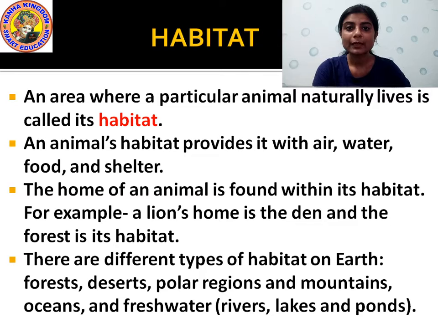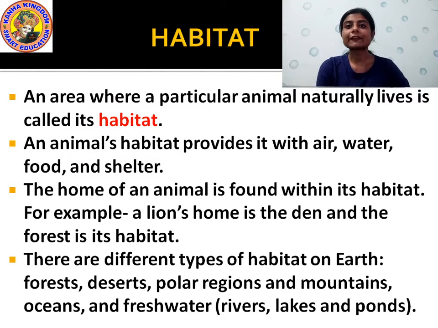Yes or no? A den is a place under the mountains or some sheds where they stay. They do not actually build it, they stay there. They find a suitable place for themselves and they make their home there. So a lion stays in the den and the forest becomes its habitat. Why? Because the forest provides the lion with air, water, food, shelter, everything. The forest is providing everything to the lion to survive. That is why the forest becomes the habitat of the lion, and the place where it stays is the den.